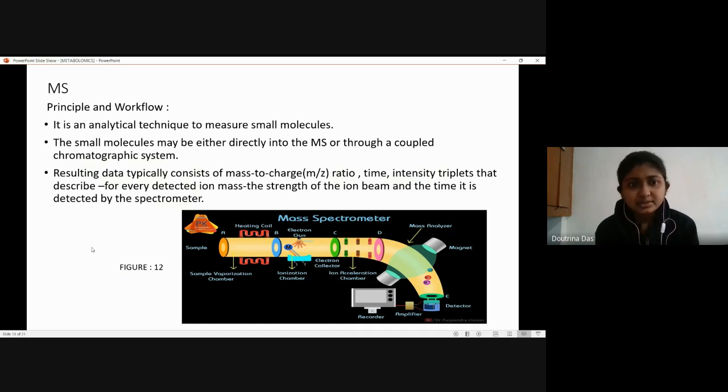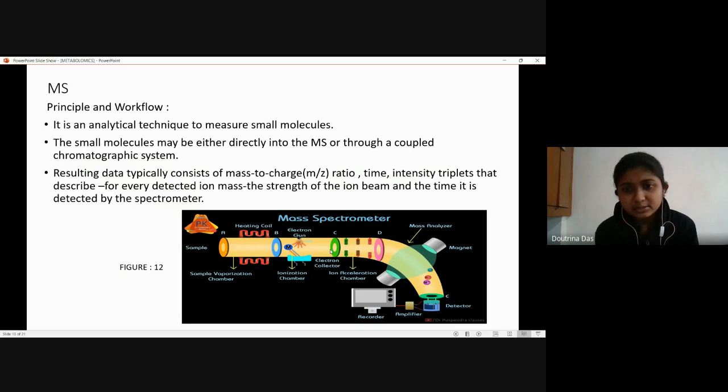And the resulting data which comes out from this particular MS is the m by z ratio, that is the mass to charge ratio of all the ions or all the analytes that are coming out through this particular MS system. And it also shows the time in which the particular ion beam is detected, and it also shows the intensity of the ion beams that are coming out from here.